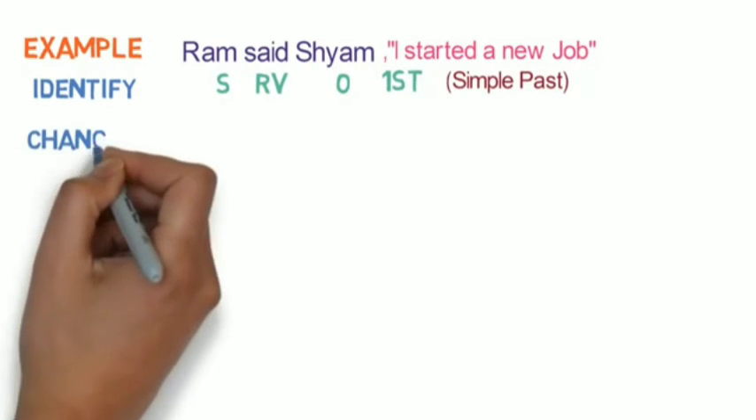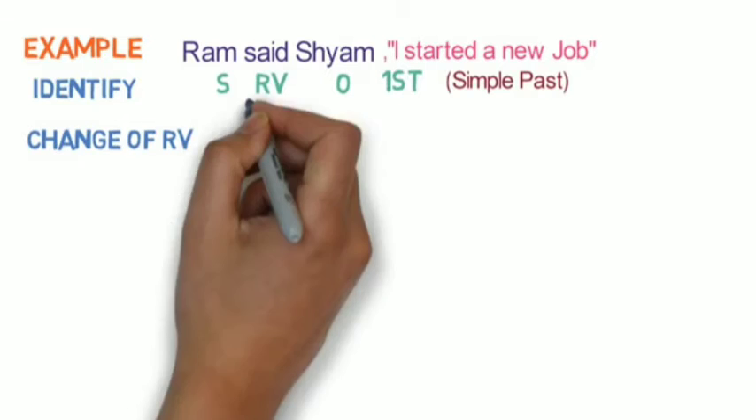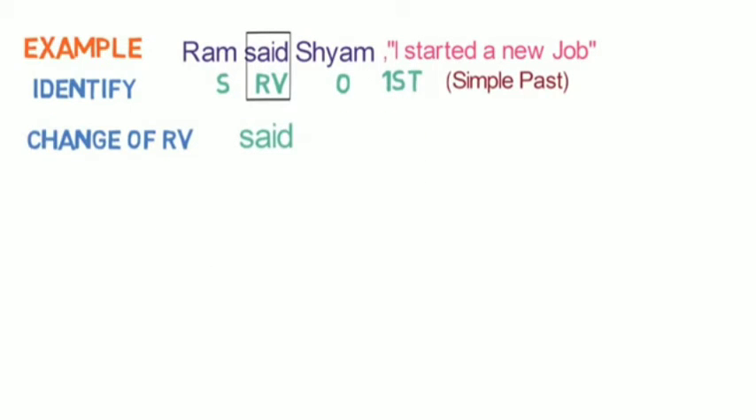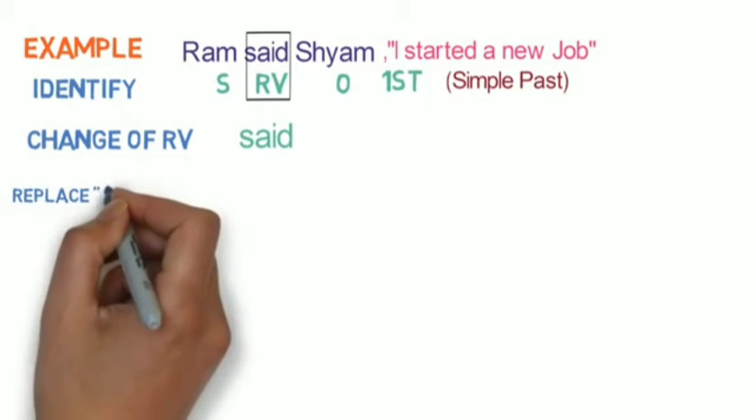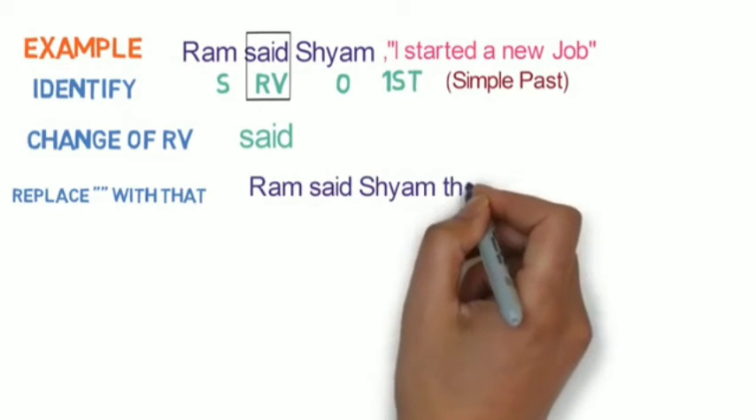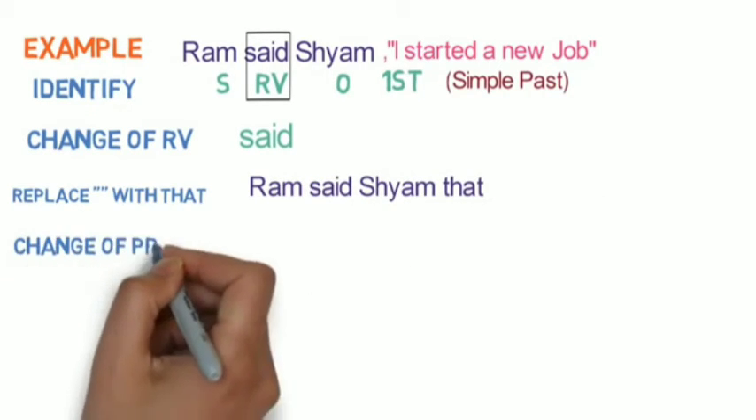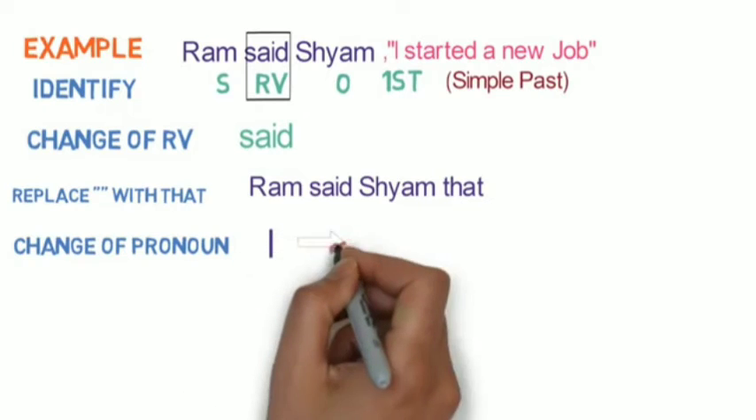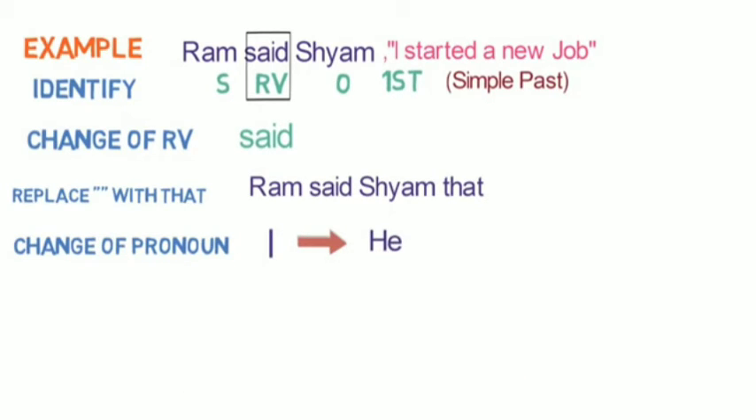Second step is the change of reporting verb. As per the workflow we studied, the reporting verb said will remain unchanged. The third step is replace inverted comma with that. So the sentence will become like this. Ram said to Shyam that. Fourth step is the change of pronoun. Here I is the first person and subject is Ram. So I will be changed to he. Please note, pronoun will be used in the reported speech to refer to the subject or object in the reporting speech.